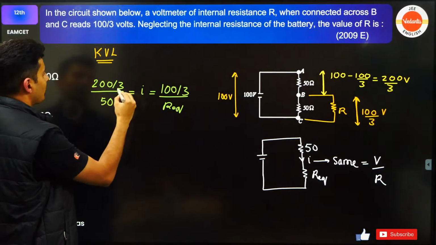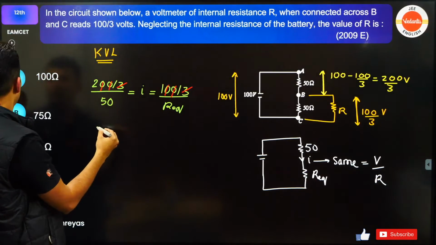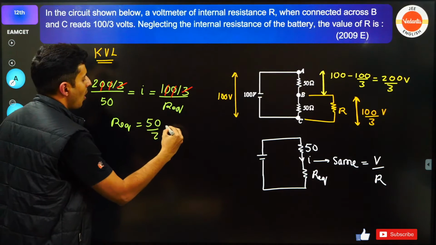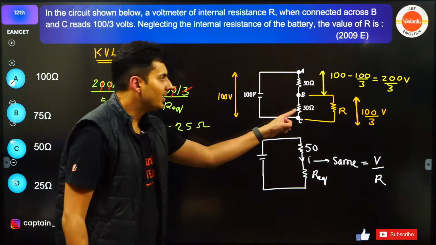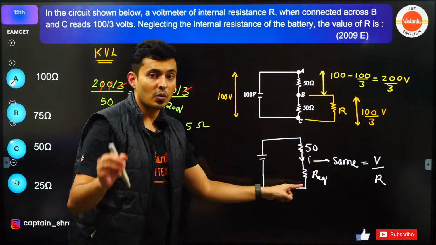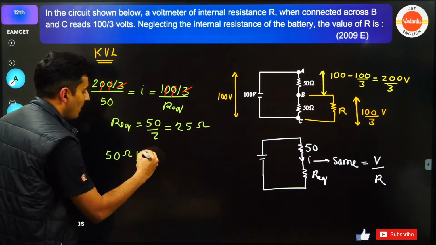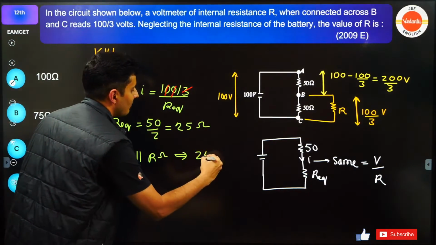3 will cancel. The zeros will cancel. So I can see R equivalent to be 50 by 2, which is 25 ohms. This and this together gives you 25 ohms. So think about it this way: 50 ohms parallel with R ohms gives you 25 ohms.